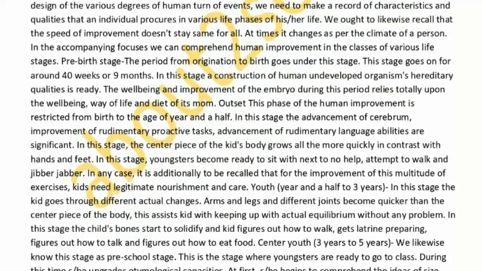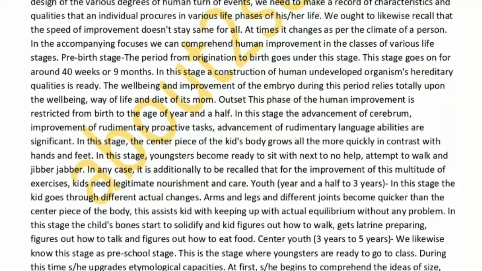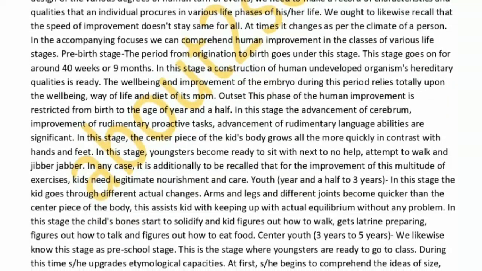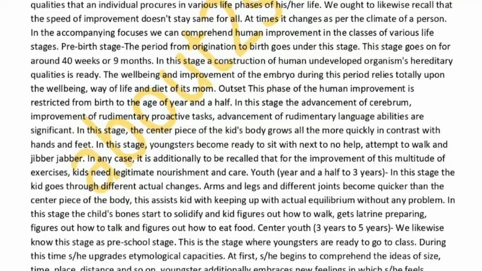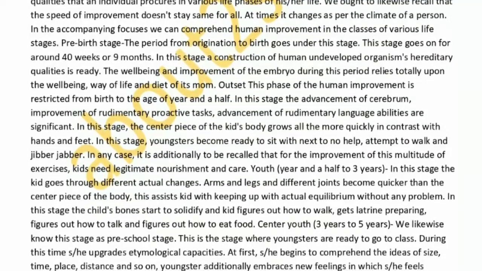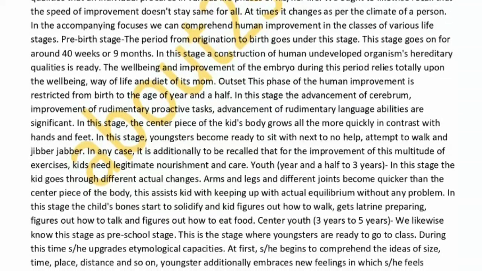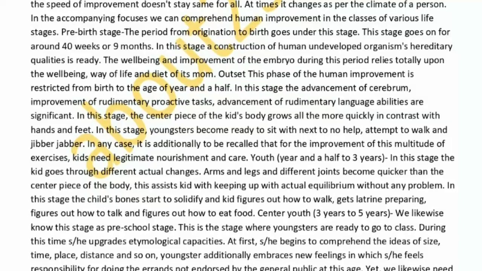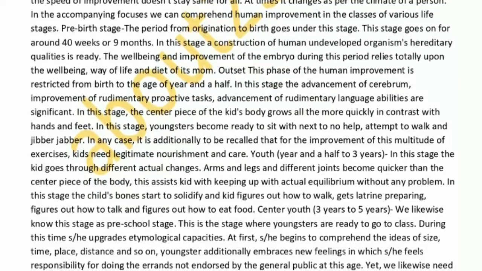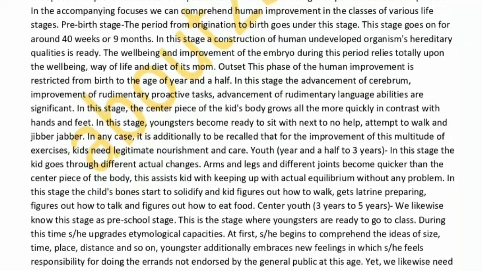In any case, it is additionally to be recalled that for the improvement of this multitude of exercises, kids need legitimate nourishment and care. Youth, year and a half to 3 years. In this stage the kid goes through different actual changes. Arms and legs and different joints become quicker than the centerpiece of the body. This assists kid with keeping up with actual equilibrium without any problem.